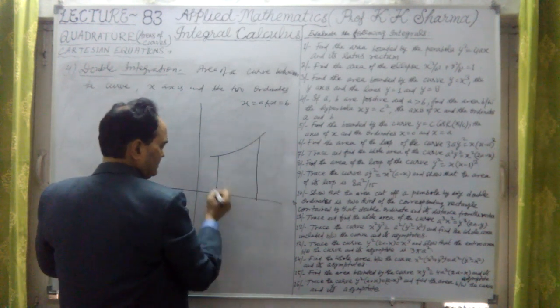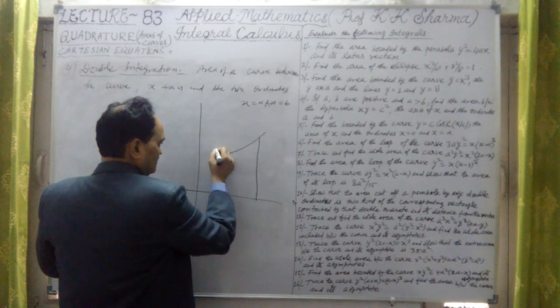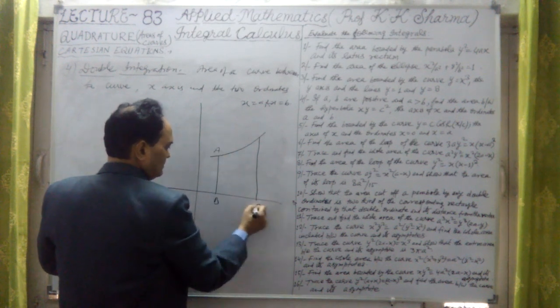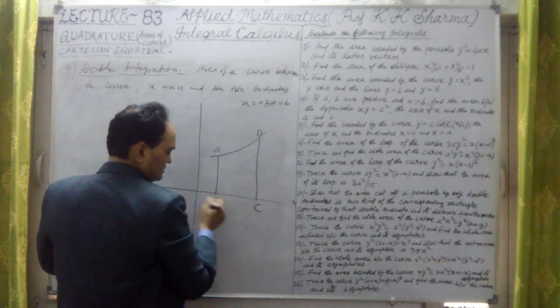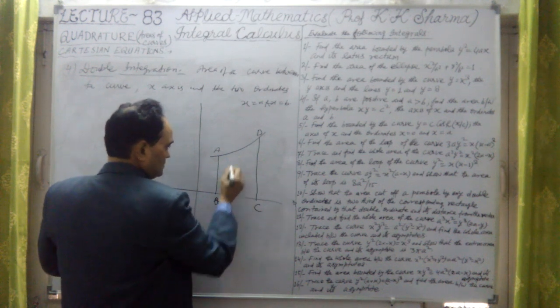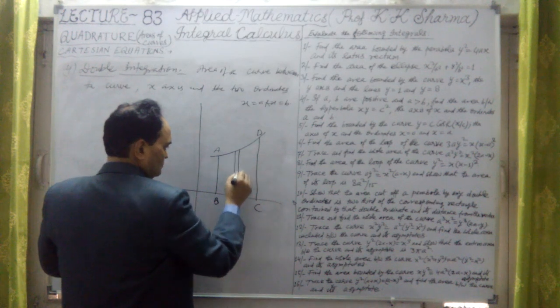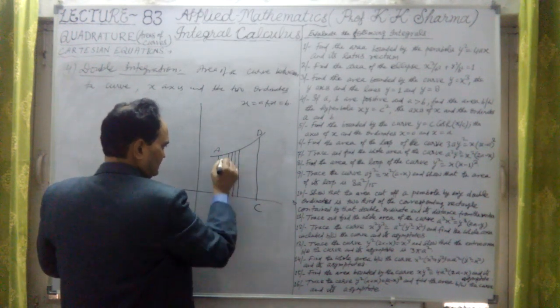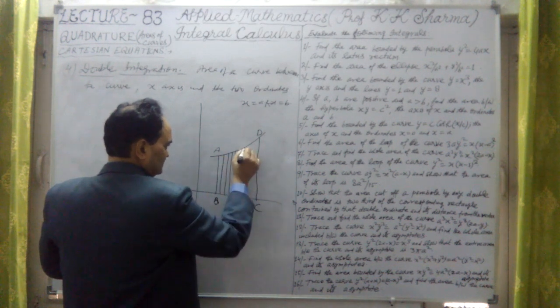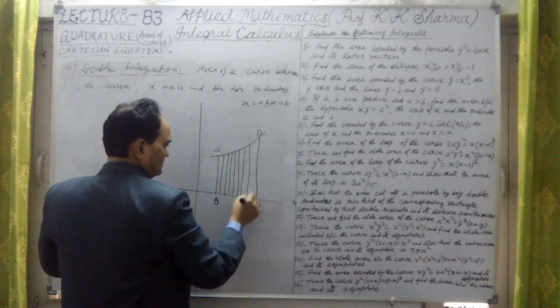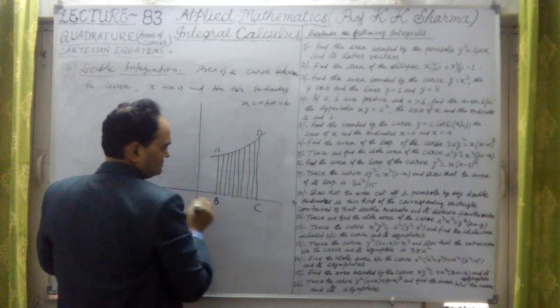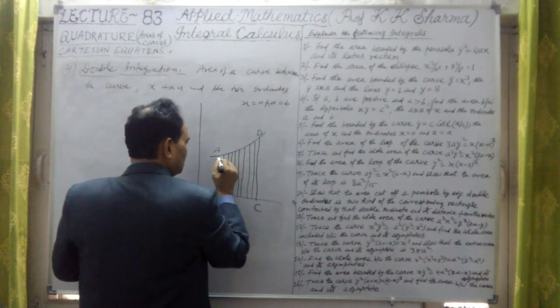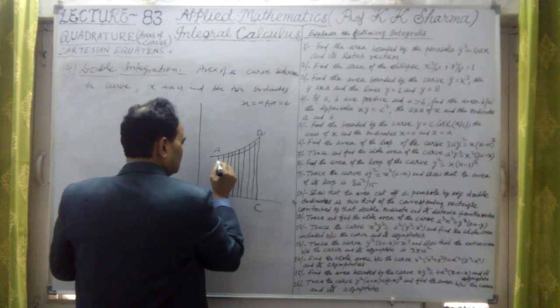With the help of double integration, this is again A, B, C, D. If this whole area of ABCD is divided into smaller strips, and I think this we have done in multiple integration, this is divided into smaller elements like this.